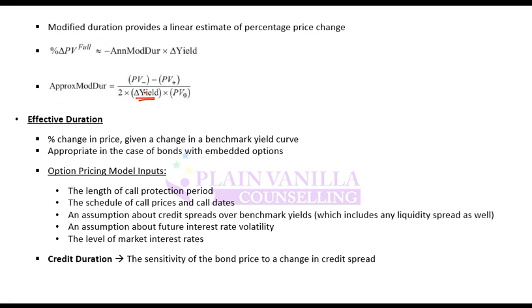So far we are comparing price change with the change in yield. If I remove this change in yield and replace it by change in curve, by curve I mean benchmark yield curve, I mean interest rate, benchmark interest rate, then that will be known as effective duration. And remember, this effective duration is appropriate in case of bonds with embedded option. Why? Because value of embedded option changes if interest rate changes. So that's why effective duration is better to be used in that scenario.